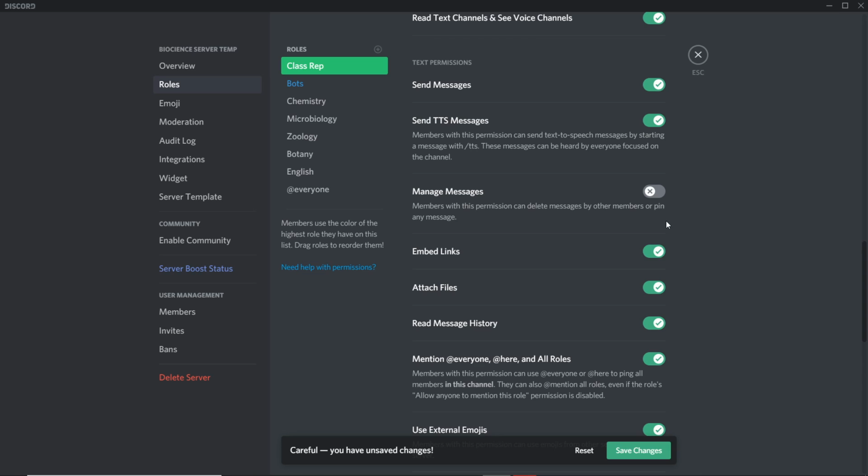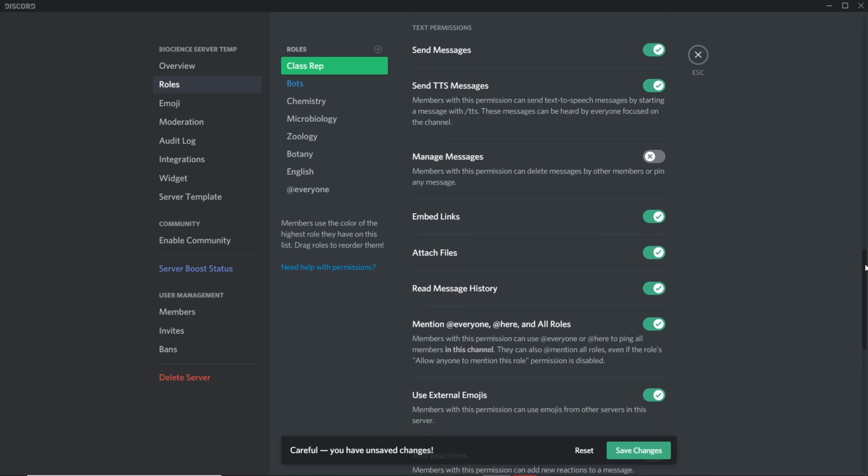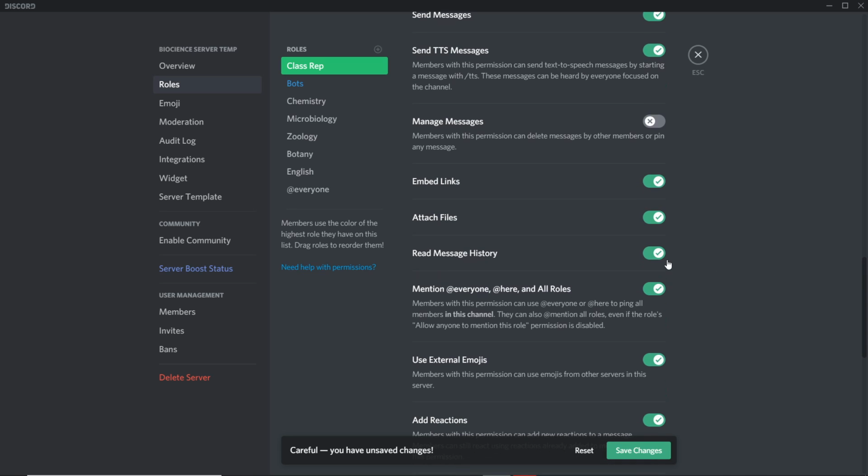Embed links. Just leave this enabled. If you want to add bots, most of them send their messages via embeds. So yeah, keep this on. Attach files. If you guys want to send pictures, PDFs, stuff like that, again, keep this on. This is pretty important. Read message history. This should be on. If it's off, people will be able to see the messages in a channel once, but when they go back to that channel, they won't see the messages again. That's what message history is. So make sure you keep that on.